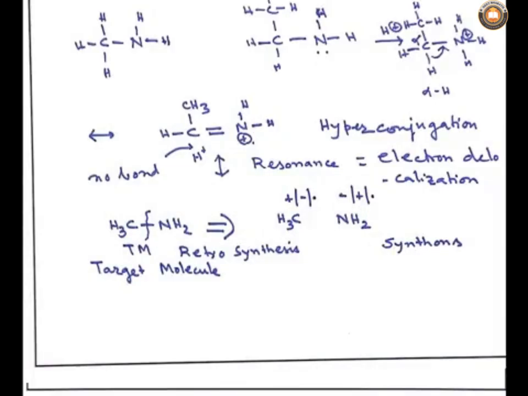So, if I get a methyl radical and amine radical, these are the synthons. If they recombine, then we get methylamine. Likewise, if I get methyl plus, that is a carbocation, and amine minus, they can combine, plus and minus, easily. So, we can get methylamine. If we get methyl minus, then I should have to get amine plus, and then also it can combine